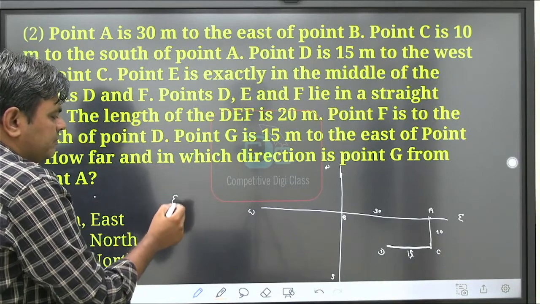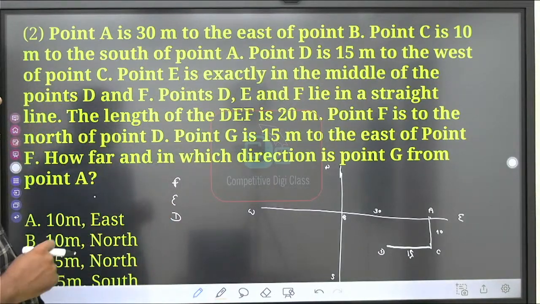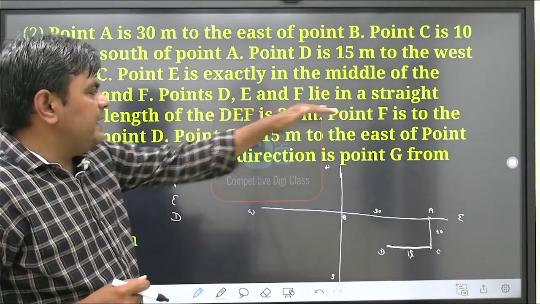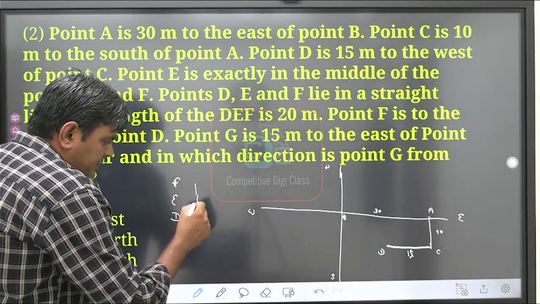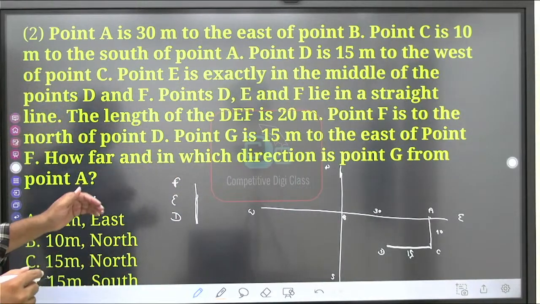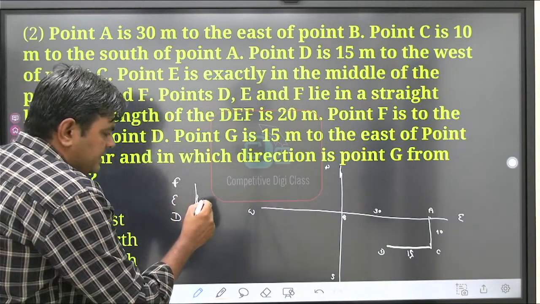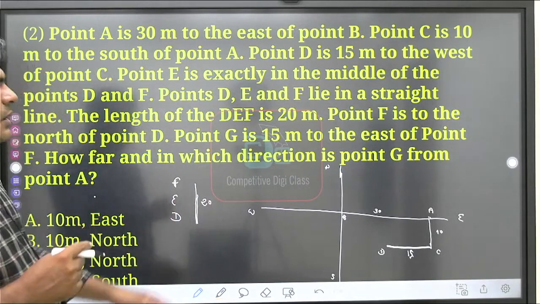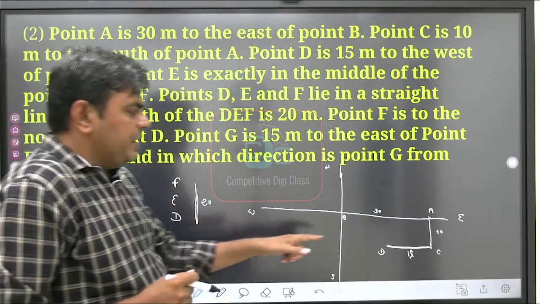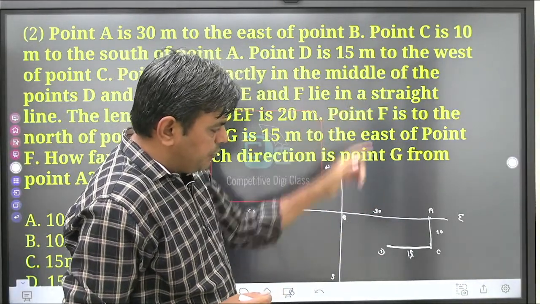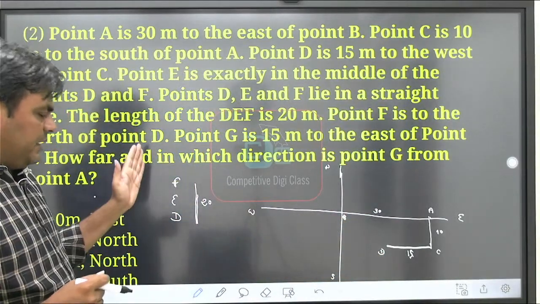So suppose if we say this is D, this is F, then E should be in the middle of F and D. Now points D, E, F lie in a straight line, so all 3 points are in a straight line. Then what is given? The length of DEF is 20 meters. So we know that this is 20 meter. Point F is to the north of point D. Now they are telling that point F should be north in this direction from point D.